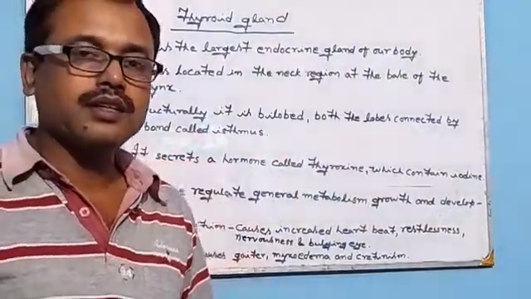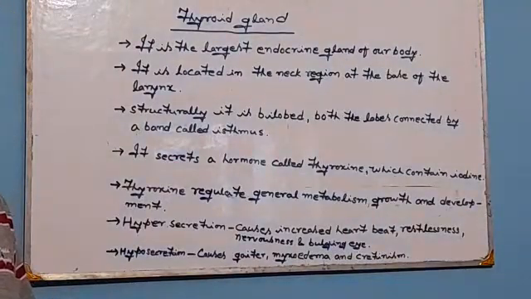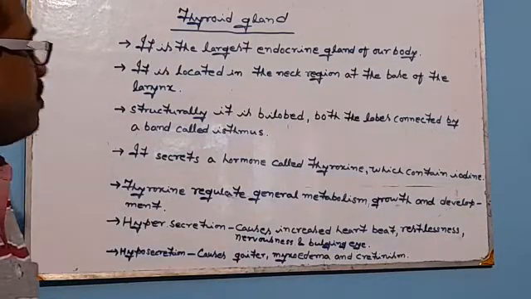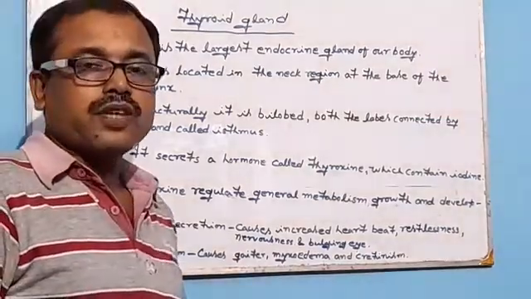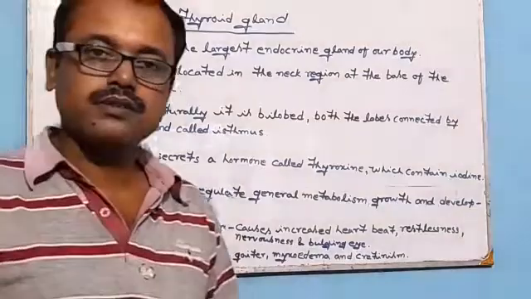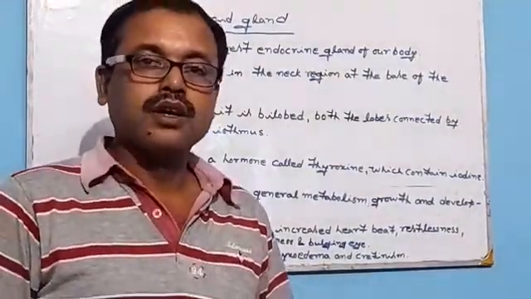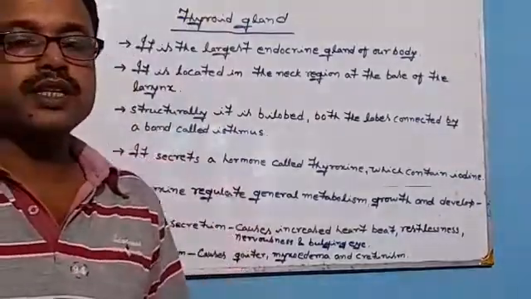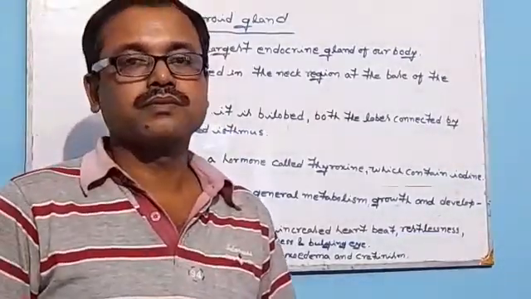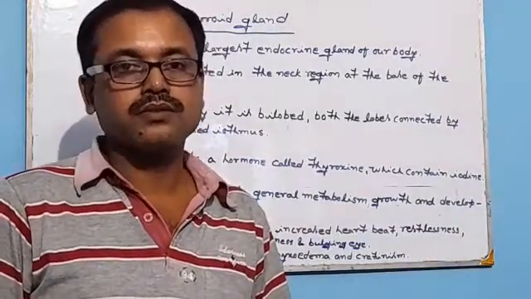So the first gland that we are going to learn is the thyroid gland. So what is the thyroid gland? The introduction of the thyroid gland. The thyroid gland is the largest endocrine gland of our body. Location of this gland: it is located in the neck region, at the base of our larynx, that means our voice box.